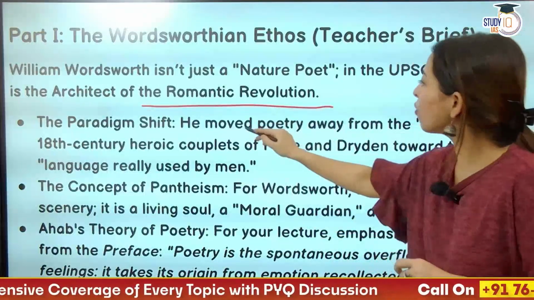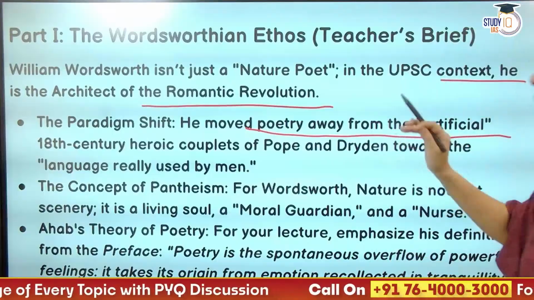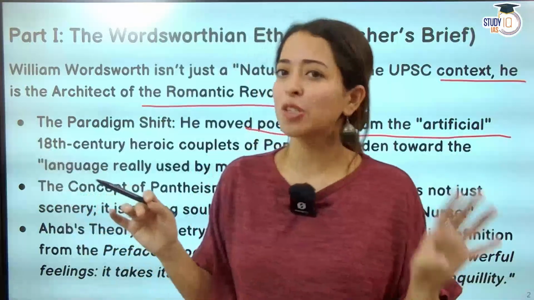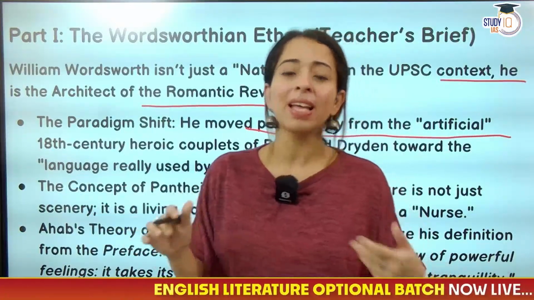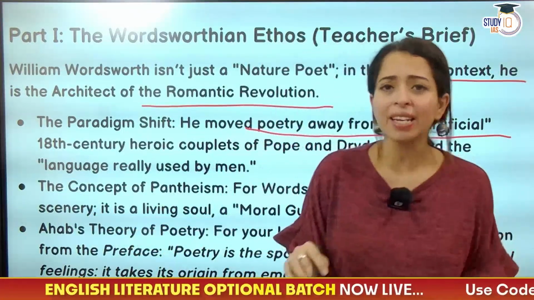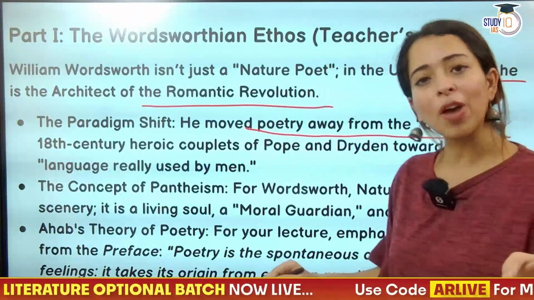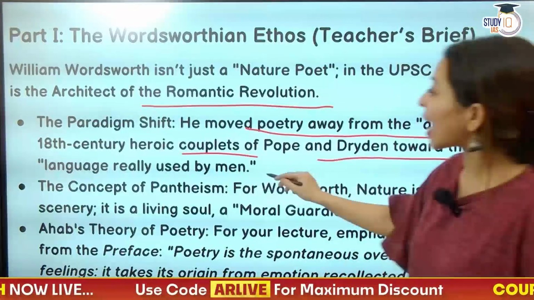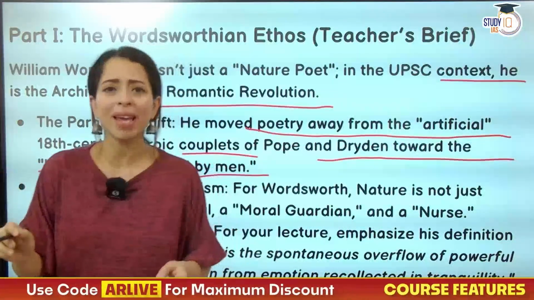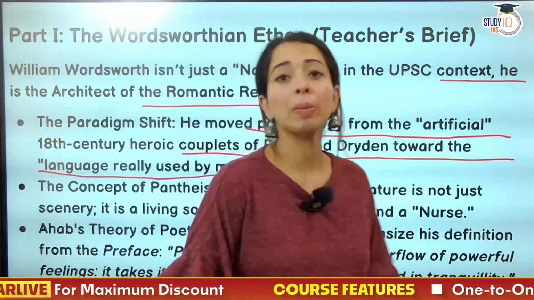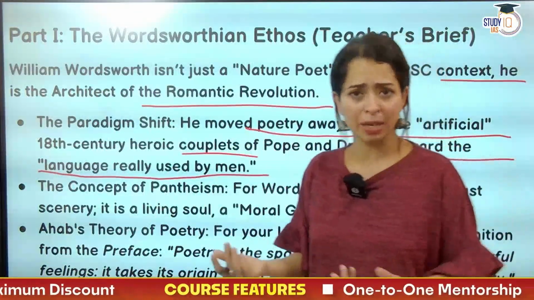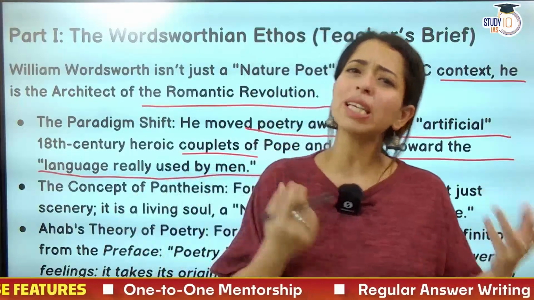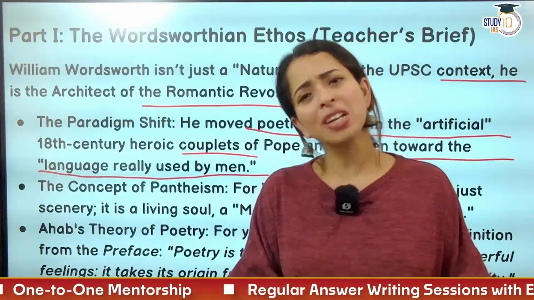He moved poetry away from the artificial 18th century heroic couplets that focused only on the elite, aristocratic class. And by that, we of course mean the likes of Alexander Pope, John Dryden, and so on. So there was a major shift from the heroic couplets of Pope and Dryden towards a language that was really used by men, the common language. When we read Tintern Abbey, On Intimations of Immortality, or Michael, any poem of Wordsworth, you will be able to easily understand it. Why? It is written in common language.